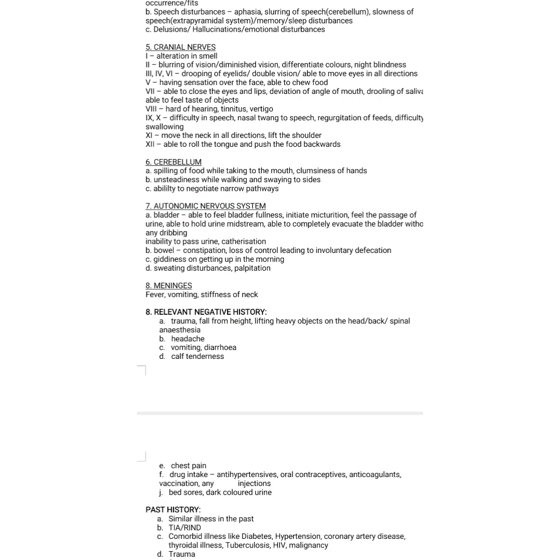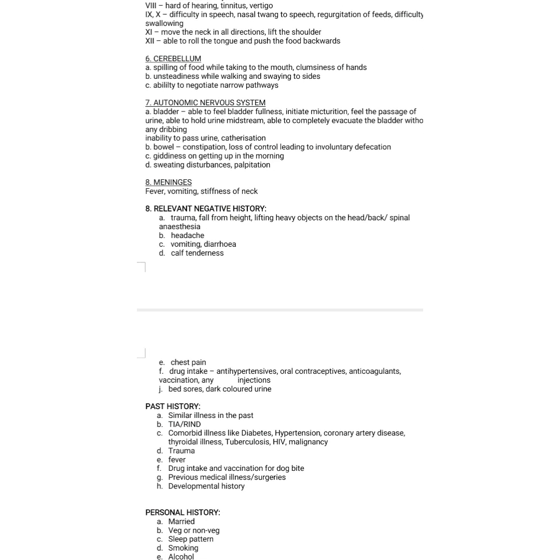And then go with the relevant negative history, like any trauma, fall from height, you have to ask. And any headache, vomiting, diarrhea. Headache will rule out hemorrhagic stroke, and vomiting suggests increased intracranial tension. Vomiting, diarrhea, cough, tenderness for DVT, and chest pain for any atrial fibrillation or cardiac embolic strokes can happen. And then drug intake like antihypertensives, oral contraceptives, anticoagulants, any vaccinations, injections.